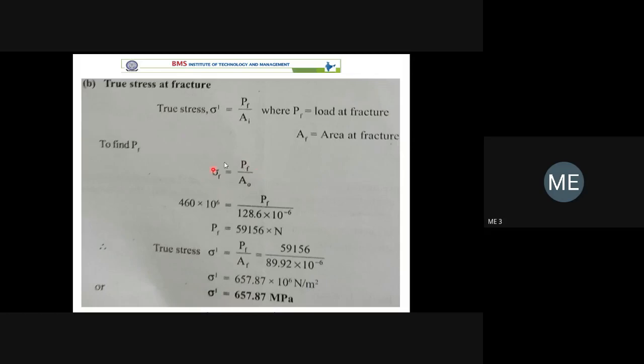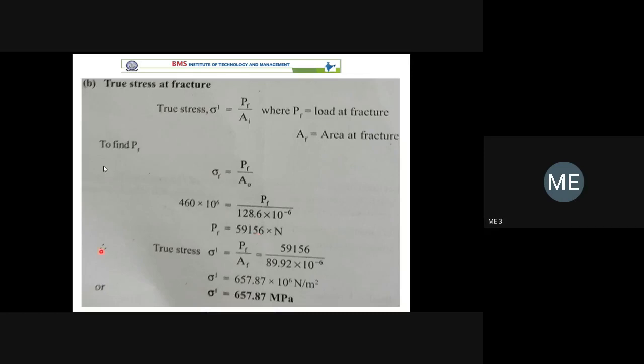This is engineering fracture strength. This is true fracture stress. Engineering fracture strength is equal to PF divided by A naught. From that we can get PF. Whether you are calculating true stress or engineering stress, the load remains the same, only the denominator changes. Stress is equal to force divided by area. Only area is different for true stress and engineering stress.